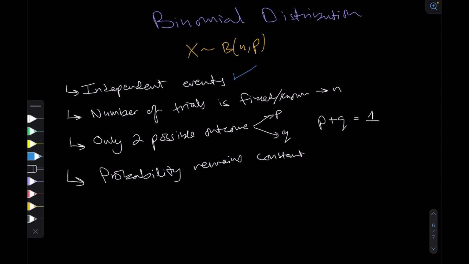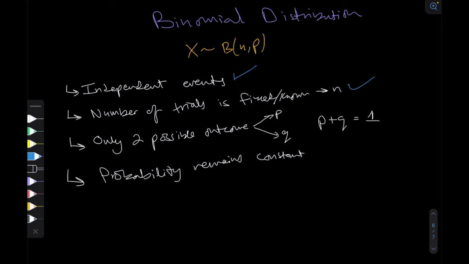occurrence of another event. So for example, if I toss a coin and it lands up on a head, and if I toss a coin another time and it lands on a tail, those two events were not dependent on each other. Right. Secondly, in a binomial distribution, the number of trials n are either fixed or they're known. So it's not like the number of trials are variable, they will go on and on. In this case, the number of trials are fixed or they're known.